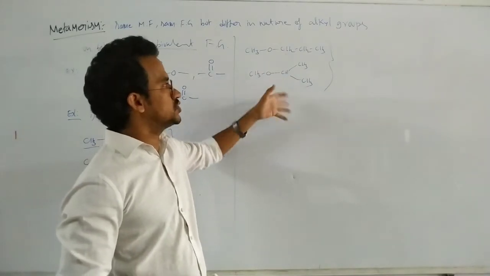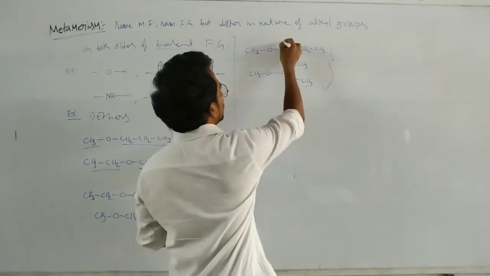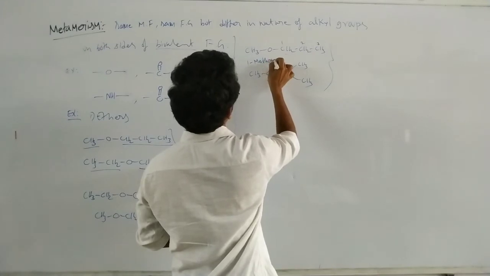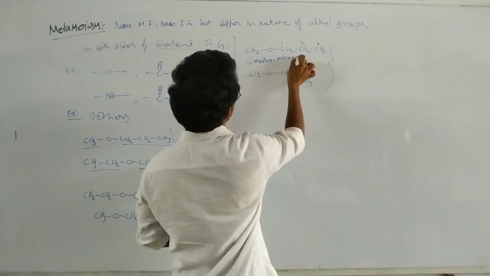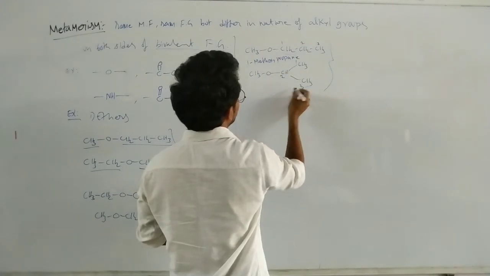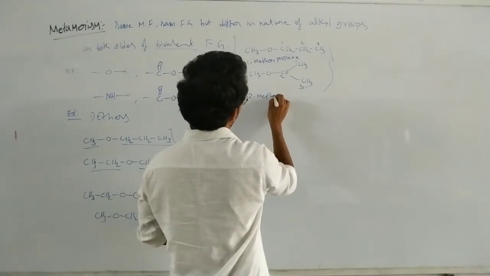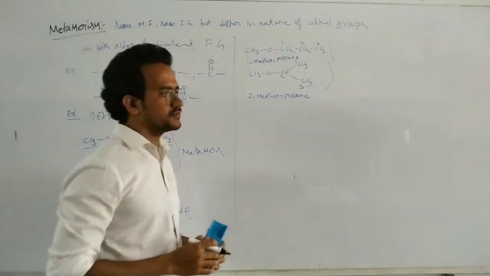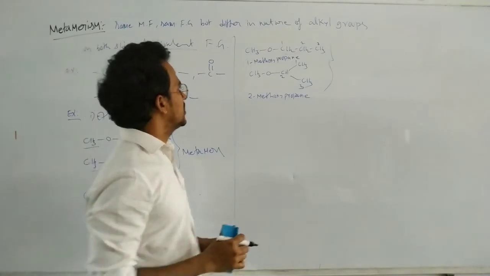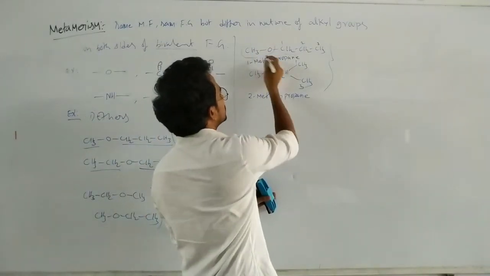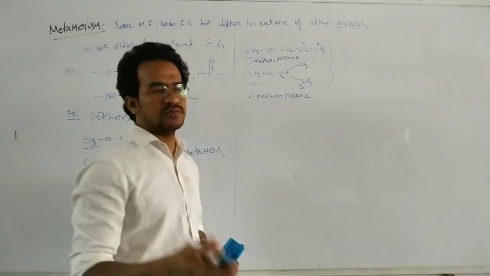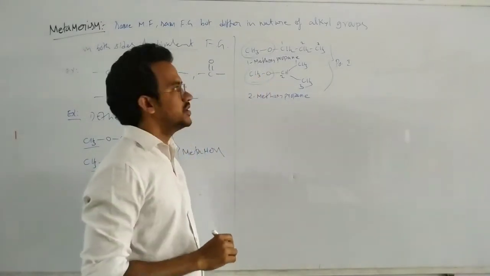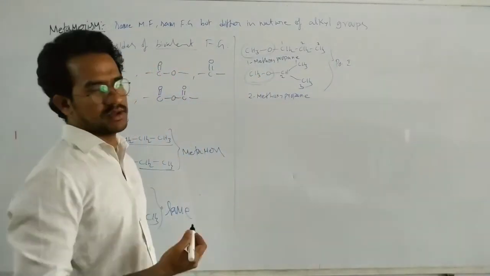Then what is the relation between these two isomers? Here in this case, 1, 2, 3. That means 1-methoxypropane. Now 1, 2, 3. Here 2-methoxypropane. So here the position of the methoxy group is 1, here the position of the methoxy group is 2. So these two are positional isomers, not metamers.